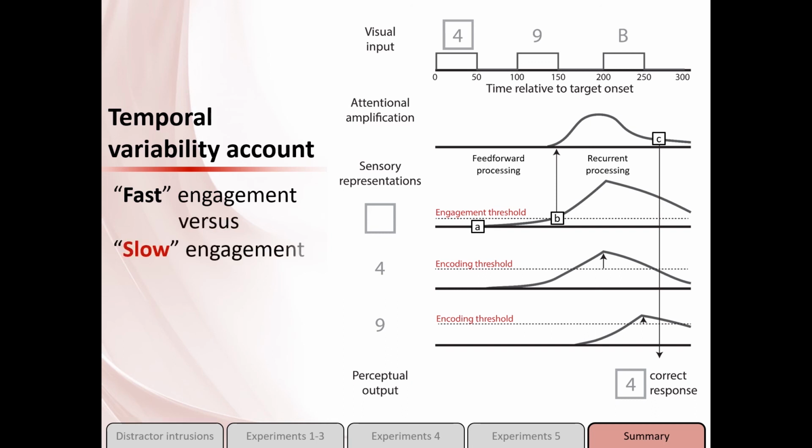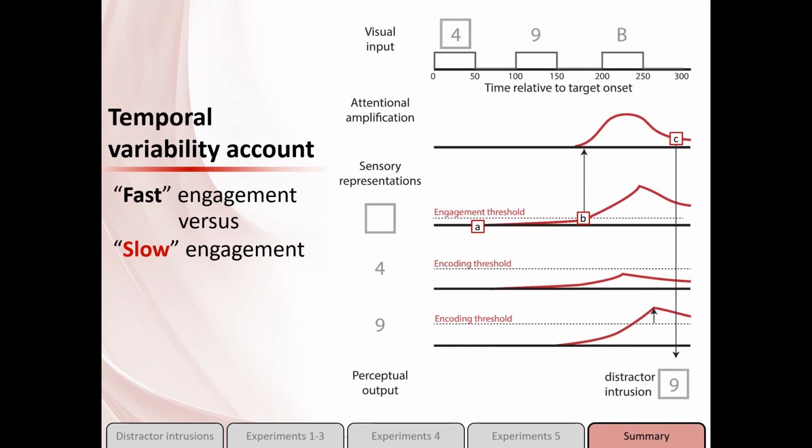On the other hand, if attentional engagement starts late, it enhances the distractor more than it does the target, which can mean that either both items are encoded, but the distractor will be perceived as co-occurring with the square, or even more extremely, only the distractor will be encoded.